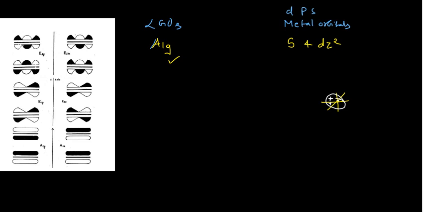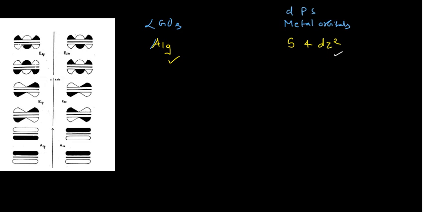If you check, the center of symmetry is present in that case. Similarly, the center of symmetry is also present in the dz square. Please remember, the s orbital is centrosymmetric, it is the gerade one. So that's why this A1g is overlapping with the s or with dz square, because the symmetry properties match. The ligand group orbital will have the same symmetry property, so you can call this s and dz square also A1g symmetry. They are also having the A1g symmetry.